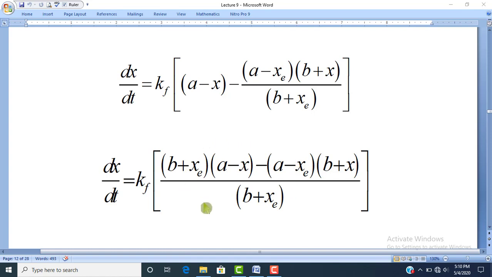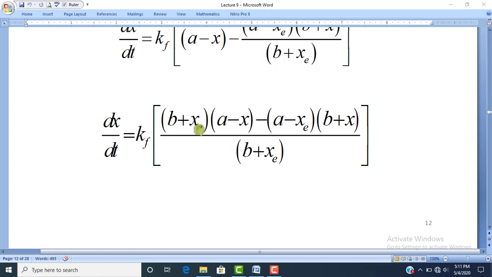By taking the LCM, this equation becomes dx/dt = Kf[(B + Xe)(A - X) - (A - Xe)(B + X)]/(B + Xe). This equation has been obtained by taking the least common multiple.